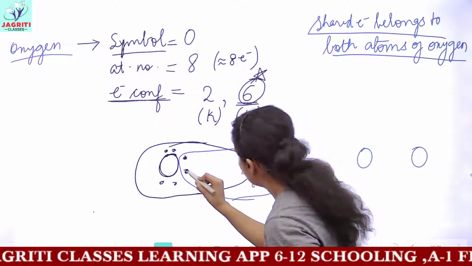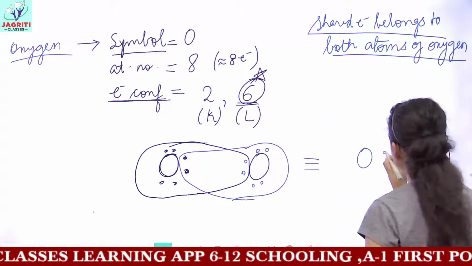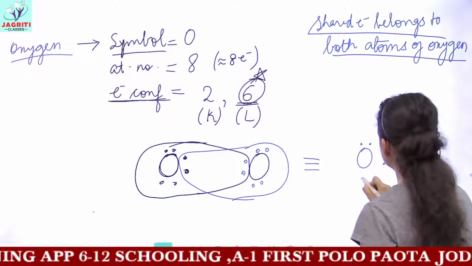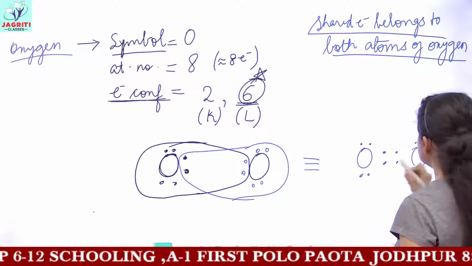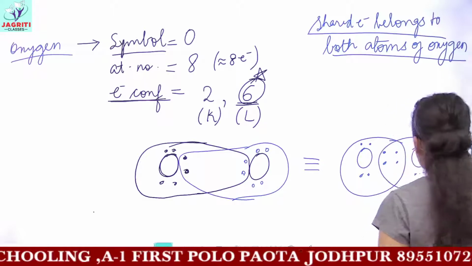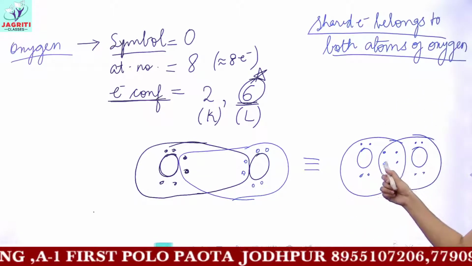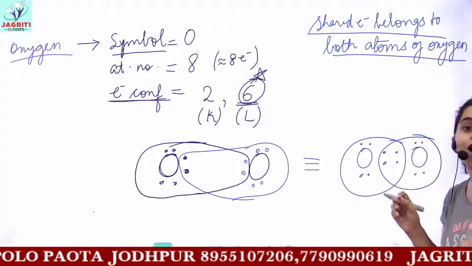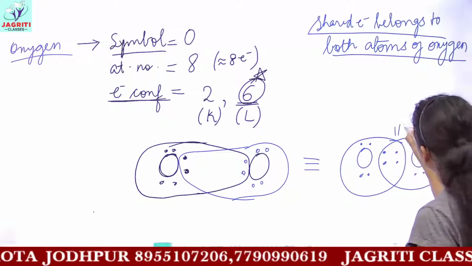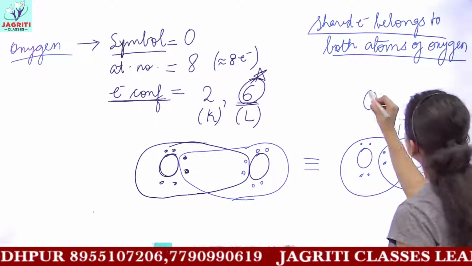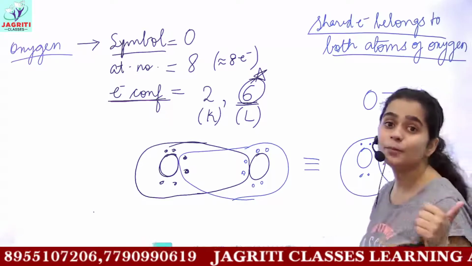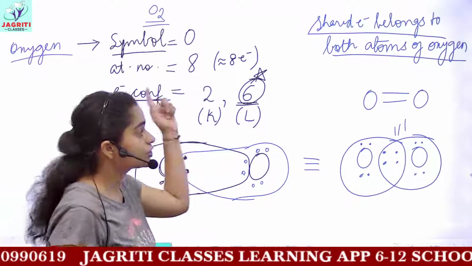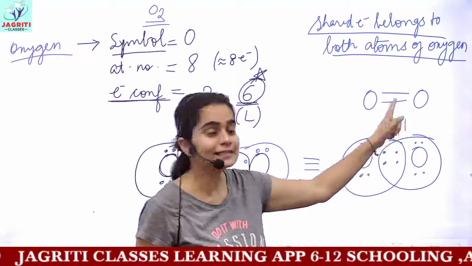The electrons shared are 1, 2, 3 and 4. So these 4 electrons can be depicted in the center. And the other electrons would be as initially. So this would be our electron dot structure of oxygen. As you can see, 4 electrons are shared, 1, 2, 3 and 4. So how many bonds would be present? We would have 2 bonds. So oxygen is a diatomic molecule, that is, it exists in the form of O2. And in oxygen, a double covalent bond is present.